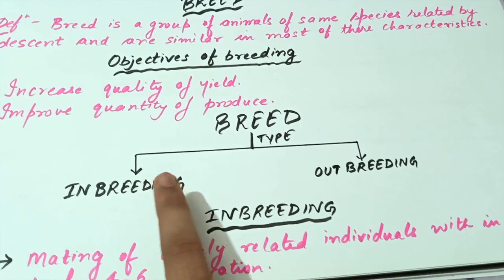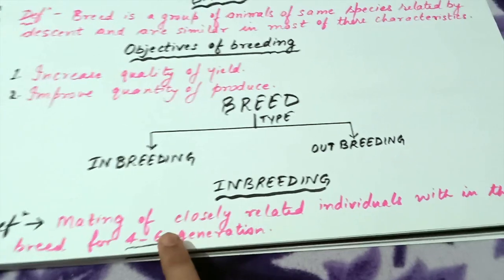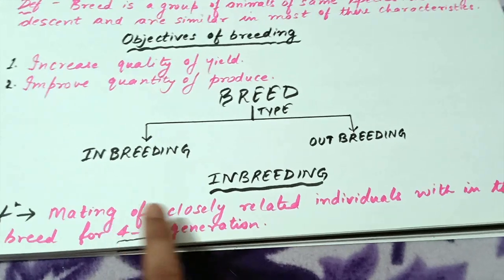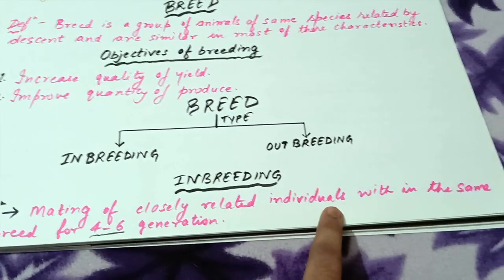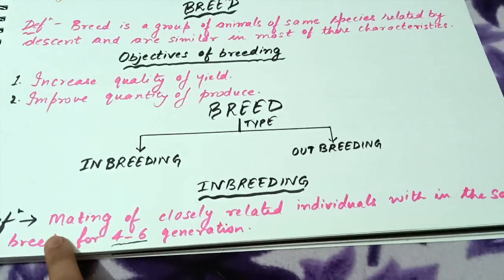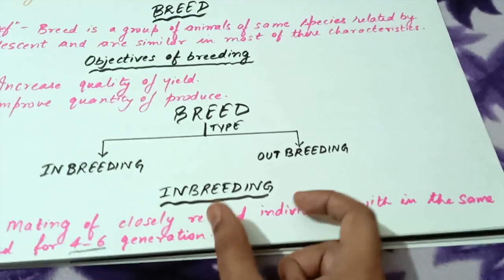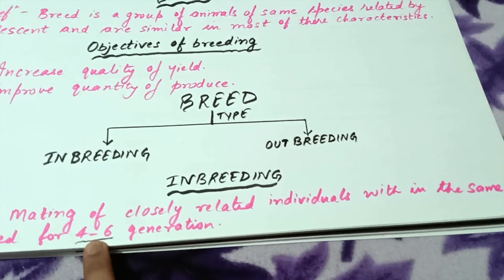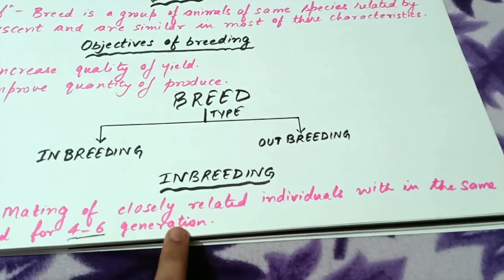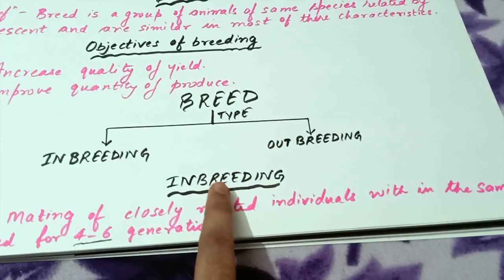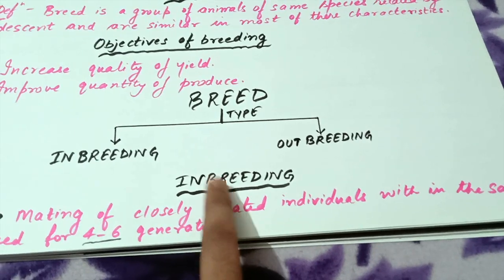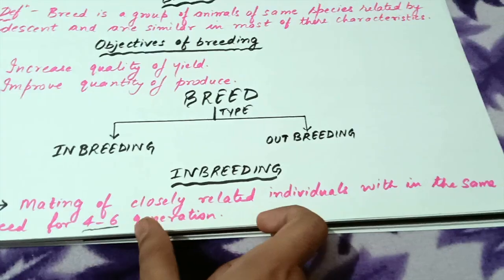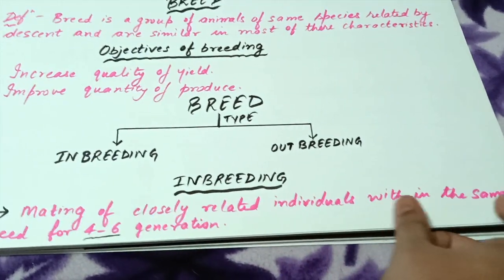First of all, let us discuss inbreeding. So inbreeding is crossing or mating of closely related individuals of the same breed. So here we are crossing the animals of the same breed which have common ancestors for 4 to 6 generations. So that is the meaning of inbreeding. So inbreeding means mating or crossing between animals of the same breed.